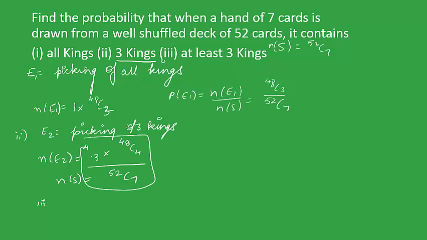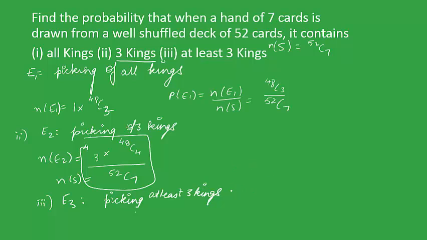Now moving on to the third part, the event E3 will be the picking of at least 3 kings.